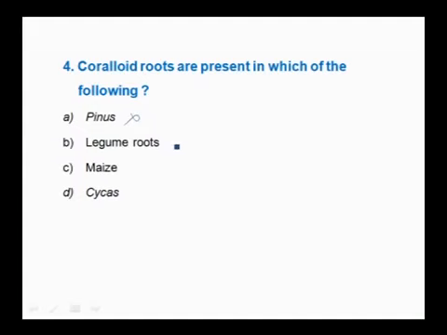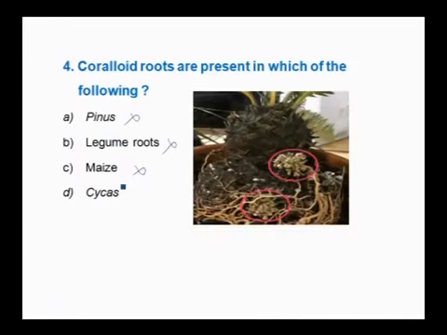So their root nodules are present but not the coralloid roots, so legume root is also a wrong answer. Maize roots don't have any such coralloid roots, so maize is also a wrong answer. But in cycas, we can observe coralloid roots.